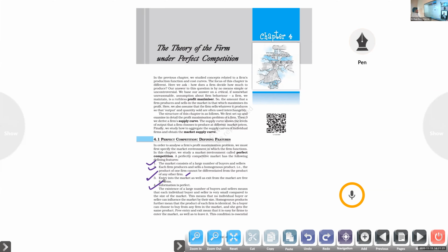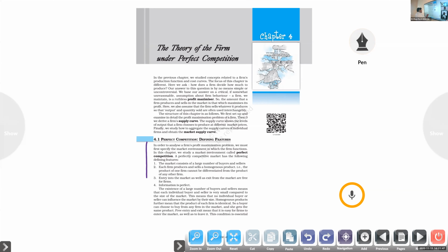Information is perfect in the sense of information related with the existing price, quantity and quality of the products. The customers know that. So the customer is always related with the knowledge, what the customer has with him. Clear or not? So these are the four conditions, or four defining features, of a perfect competition model.